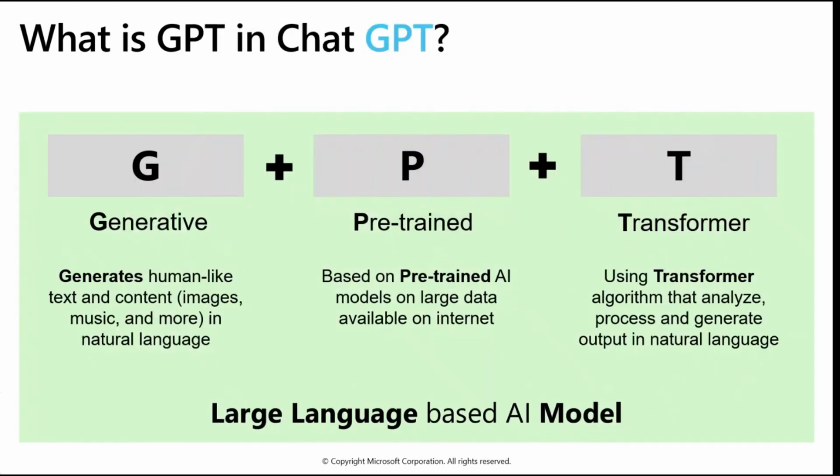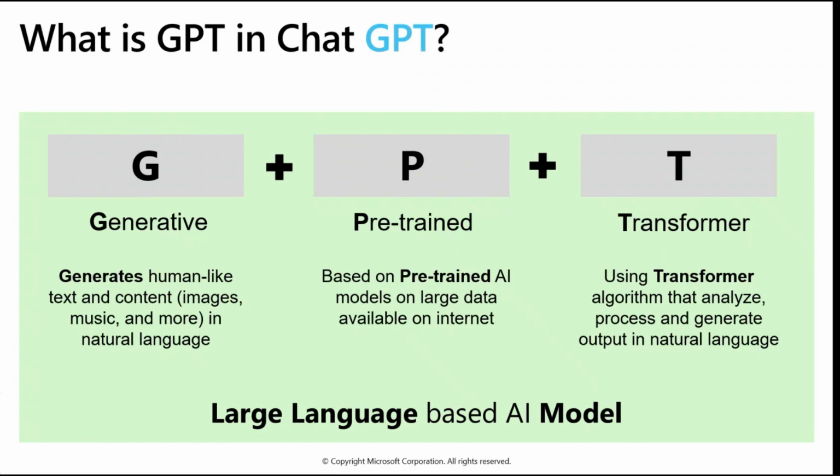GPT stands for: the G stands for generative, P stands for pre-trained, and the T stands for transformer. Now, what is the meaning of each individual word? Generative means it generates human-like text and content, images, music in natural language.